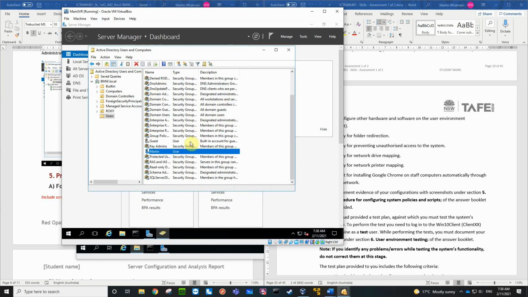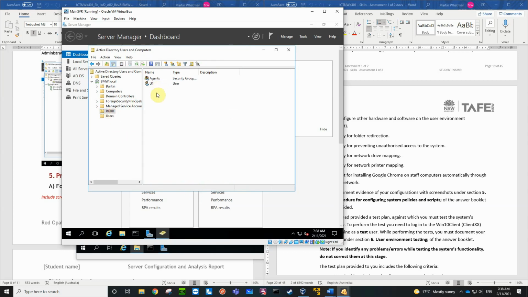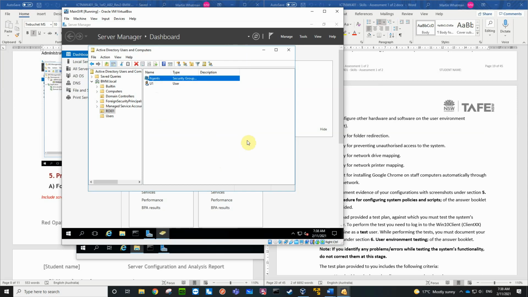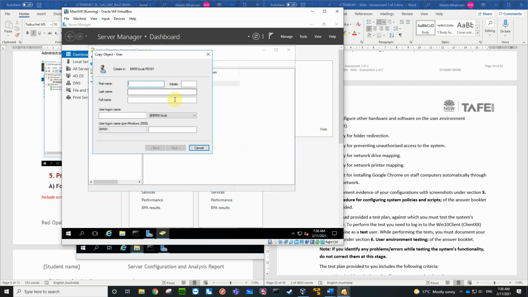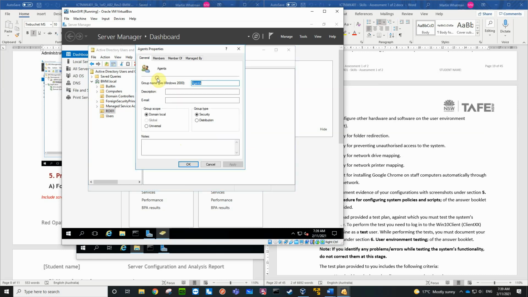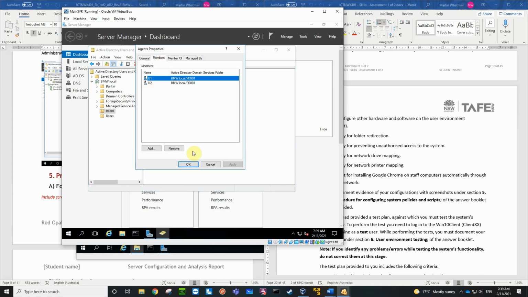That said, if I copied this agent here, members is U1. If I copy U1 to U2, and go next, finished. Because I copied him from U1 and U1 is already a member of agents, U2 is now also a member of agents. Okay, because it was a copy.